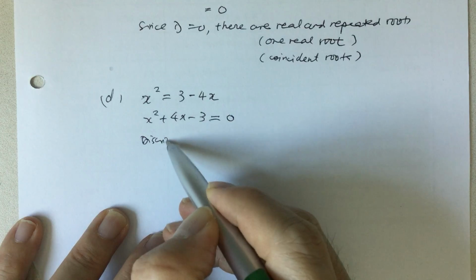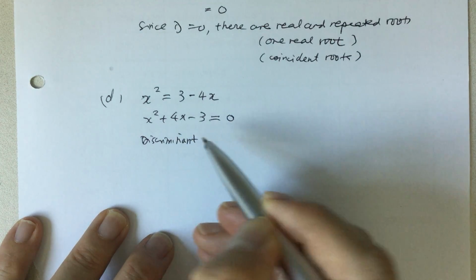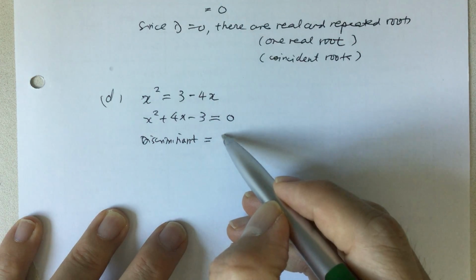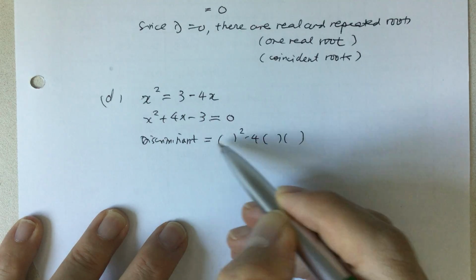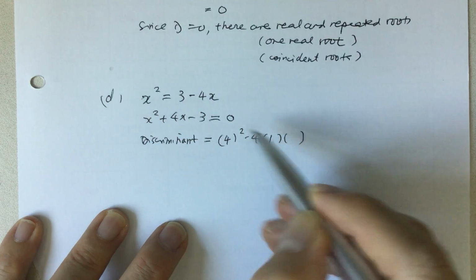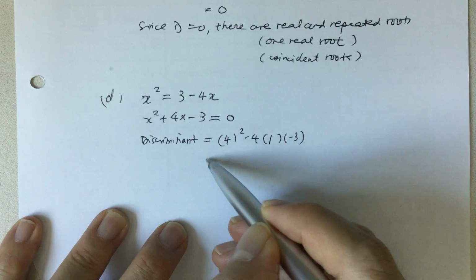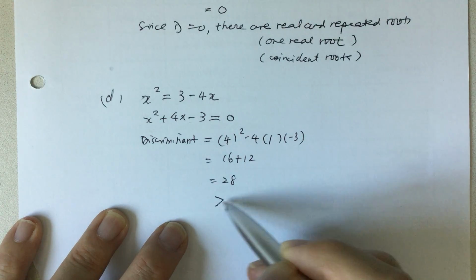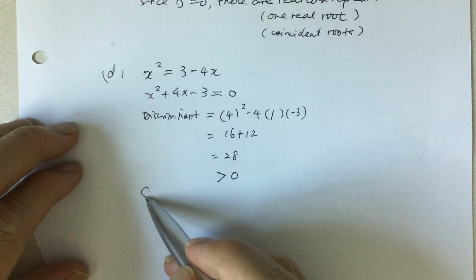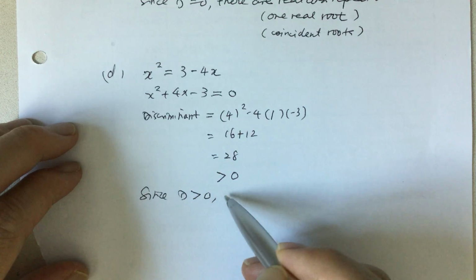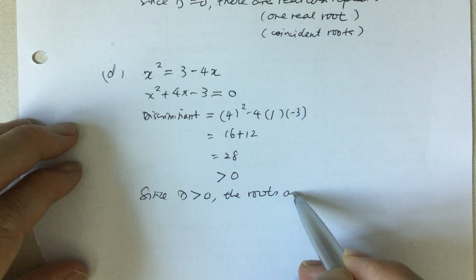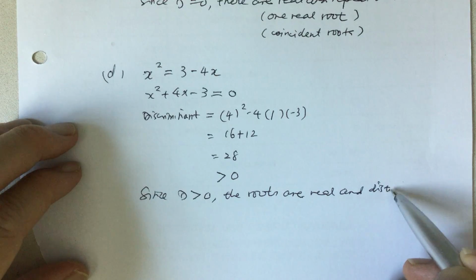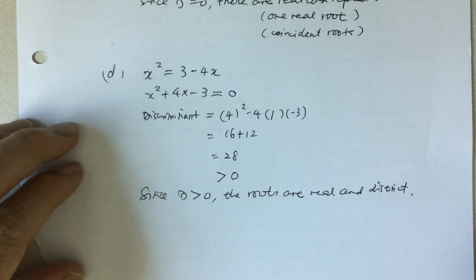So your discriminant, okay, we are finding the discriminant because we want to determine the nature of the roots. So the discriminant is b squared minus 4ac, b is 4, a is 1, c is negative 3. So I have 16 plus 12, which is 28, and that is more than 0. So since the discriminant is more than 0, the roots are real and distinct. Alright?